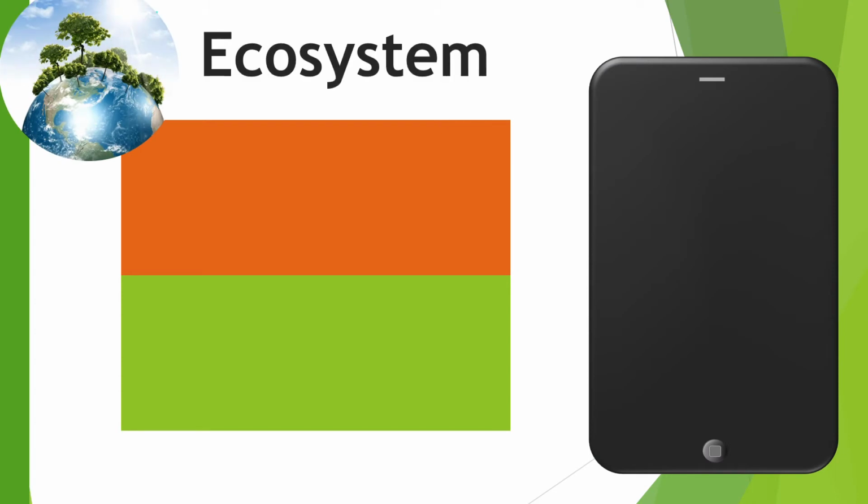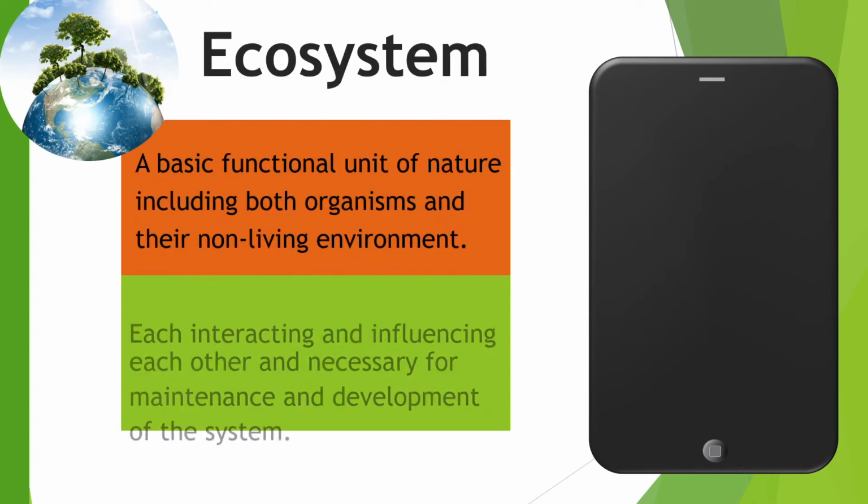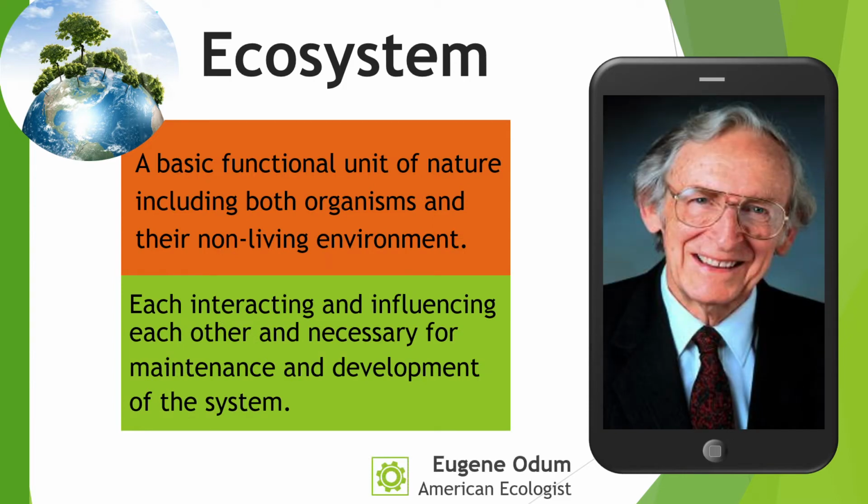Now, let's look at the definition of an ecosystem. Eugene Odum, an American ecologist, defined ecosystem as a basic functional unit of nature, including both organisms and their non-living environment, each interacting and influencing each other and necessary for maintenance and development of the system.